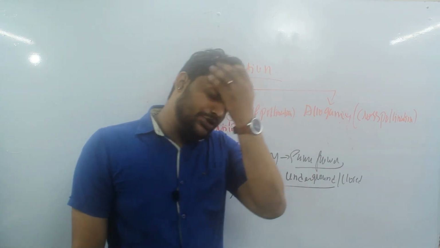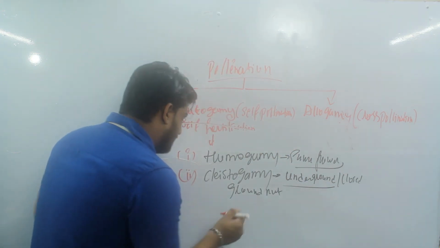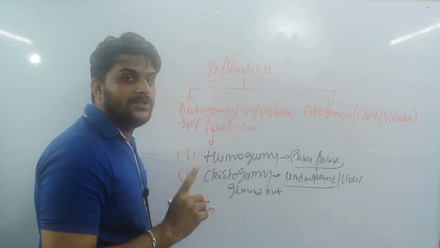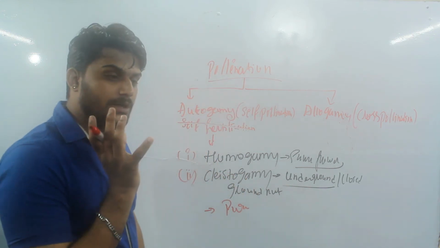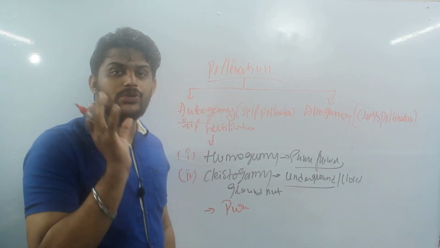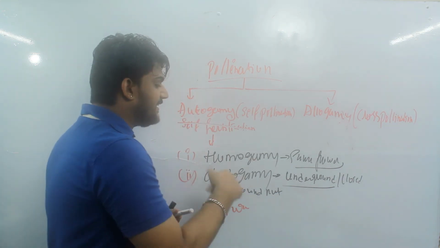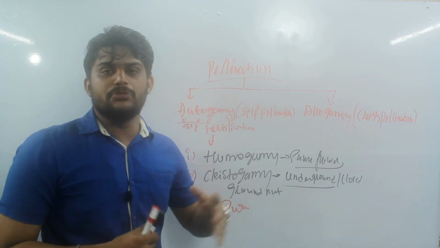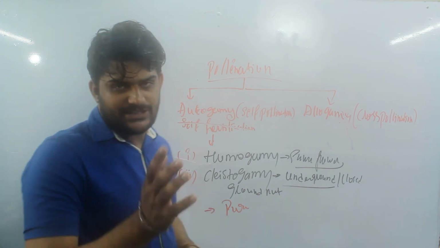That can be a question for 1 mark. The advantage of clistogamy is that the plant becomes a homozygous pure plant, because it undergoes repeated self-fertilization, which will definitely give a 100% pure plant. So this is what autogamy stands for.